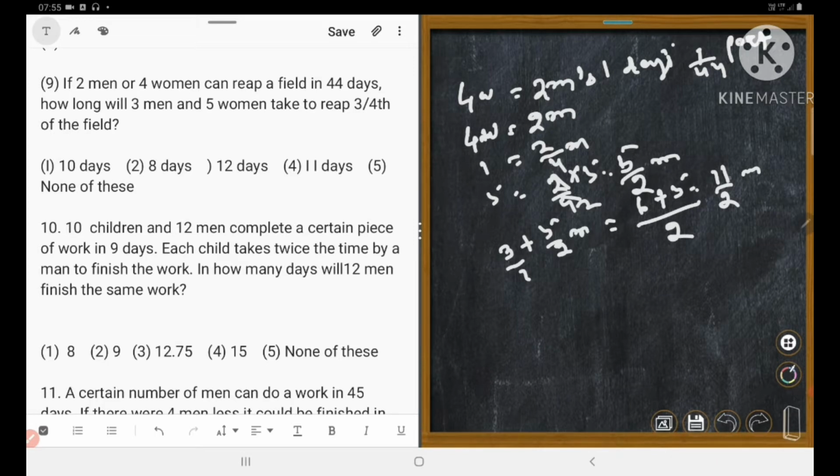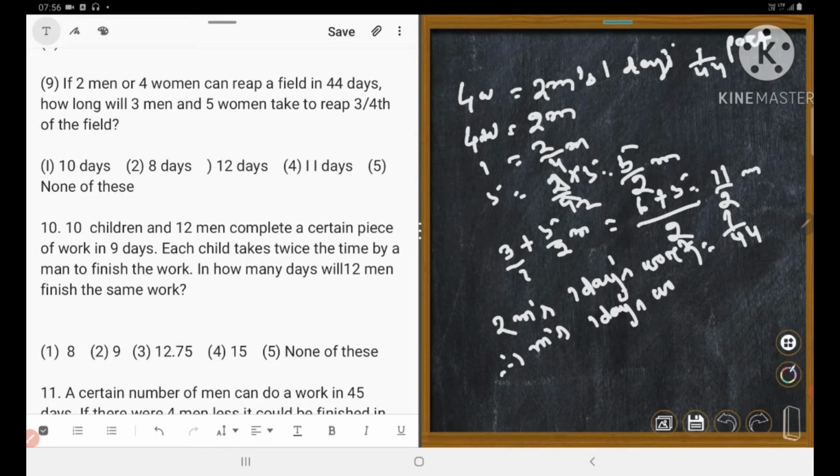So total, let's see, when 2 men, so 1 day's work is equal to how many? 1 upon 45 part. Therefore, 1 man's 1 day's work is equal to how many? 1 upon 45 into 2. They will work less. Less men, less work.